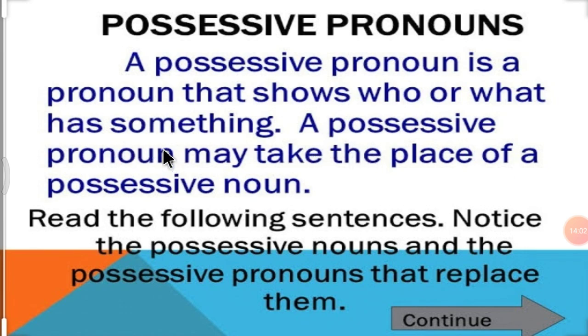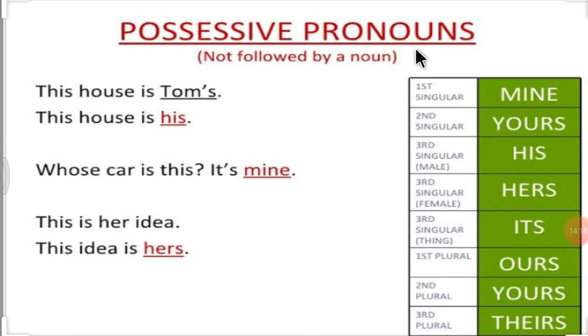A possessive pronoun may take the place of a possessive noun. Read the following sentences. Notice the possessive nouns and the possessive pronouns that replace them. Let's see possessive pronouns not followed by a noun. Here, let's see the table.